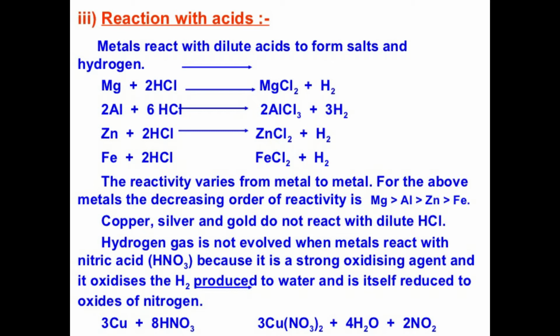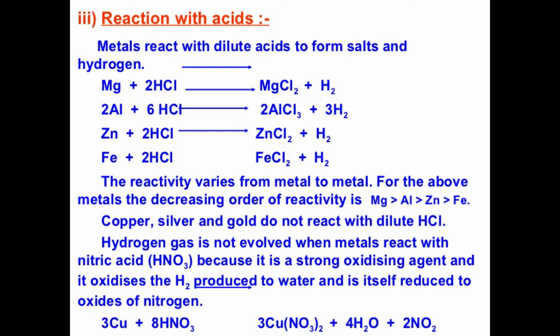Aluminium metal first reacts slowly and then, due to the presence of a protective layer of aluminium oxide on the metallic surface, it reacts to form aluminium chloride. 2 moles of aluminium react with 6 moles of HCl, hydrochloric acid, to form 2 moles of gelatinous white precipitate 2AlCl3 and hydrogen gas. Zinc reacts with dilute hydrochloric acid to give zinc chloride and hydrogen gas.